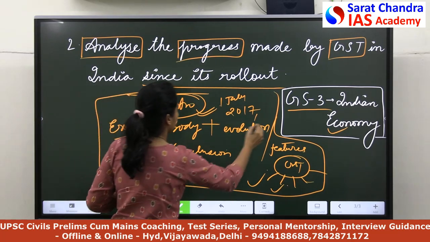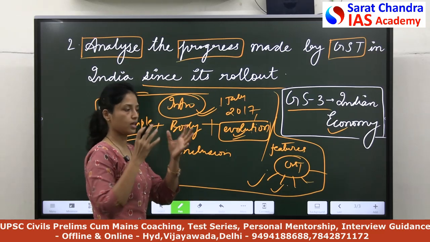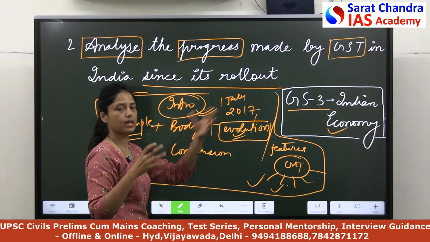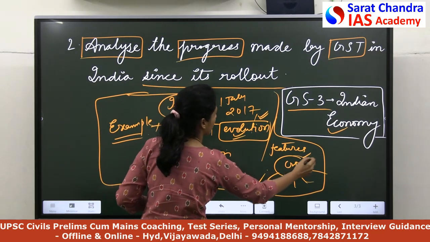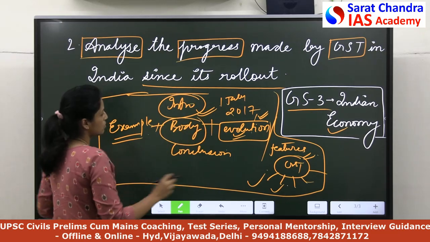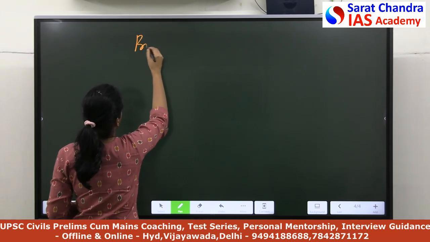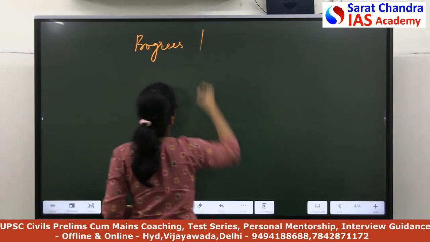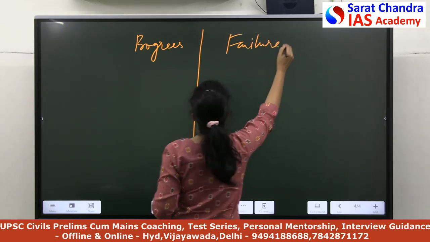Then, regarding evolution, you can write about the evolution also if you know the exact years when these things started. You can make a flow chart or this kind of chart. Now let's discuss the body. In the body, as we already discussed, you have to discuss the progress and also the failures.